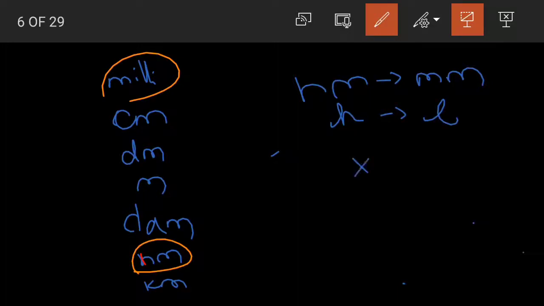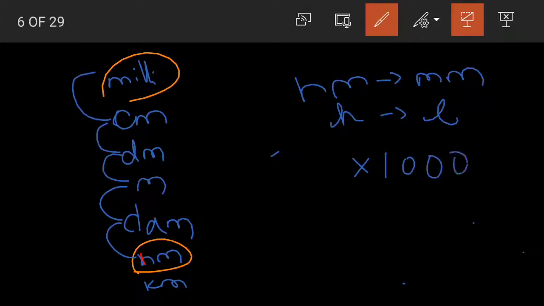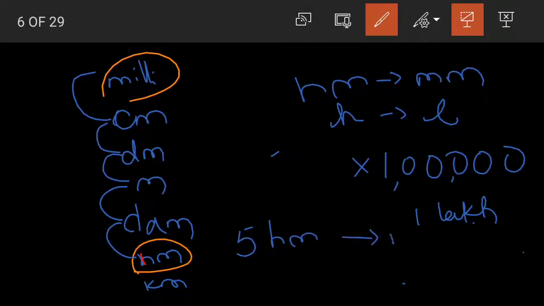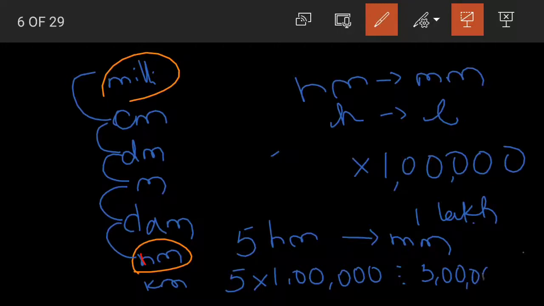How many jumps do we need to multiply? 1, 2, 3, 4, 5. After 1, we place 5 zeros. So we are multiplying by 1 lakh. If we have 5 hectometers and convert it into millimeters, then it would be 5 into 1 lakh, which is equal to 5 lakh millimeters.